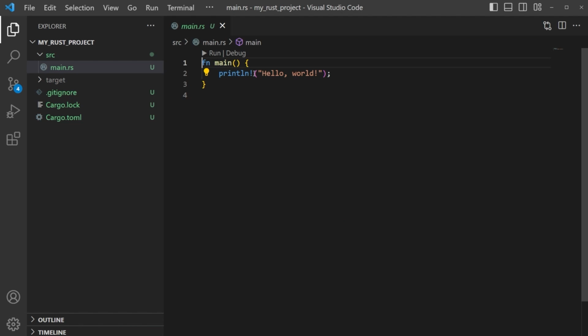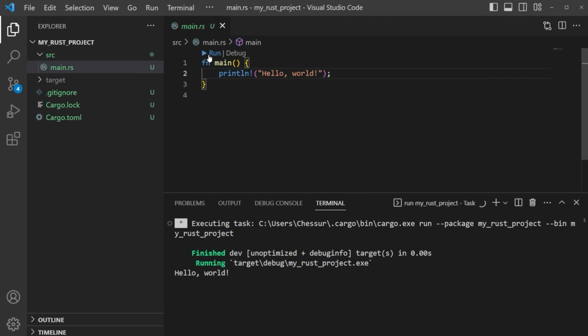It's also a program of itself. So what we're doing here is we're running a macro called println, or println exclamation. And we know it's a macro because of the exclamation point here at the end. And then all we're saying is here's a string, where it says hello world, and I just want you to print out that string.